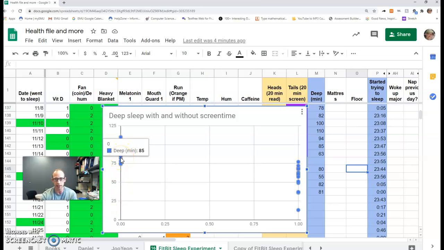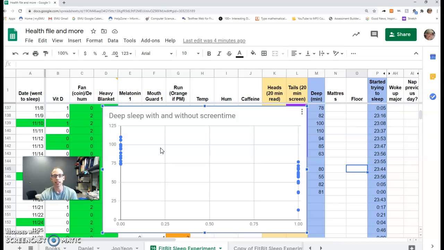For example, this dot right here, you can see I got 85 minutes of deep sleep that night, and it's also in the 0 on the horizontal. It's a 0, meaning that I wasn't watching the screen on that particular night. Whereas, let's say this one right here, I was watching something. Here I'm not sorting out whether it was a comedy or texting someone, whatever the case, but I was doing something on the screen in the half hour, hour before bed, and this particular night I got 61 minutes of deep sleep. So when we look at this chart, what's the story we see?